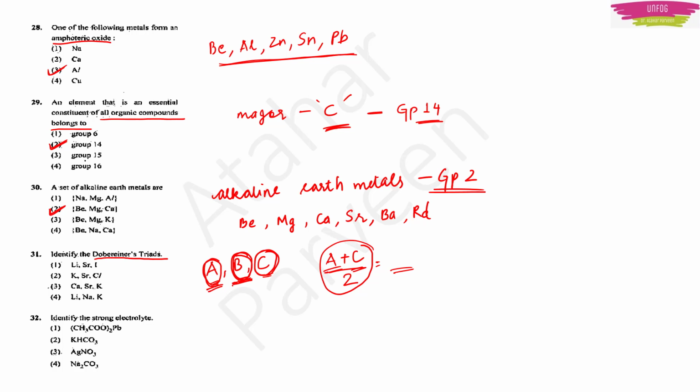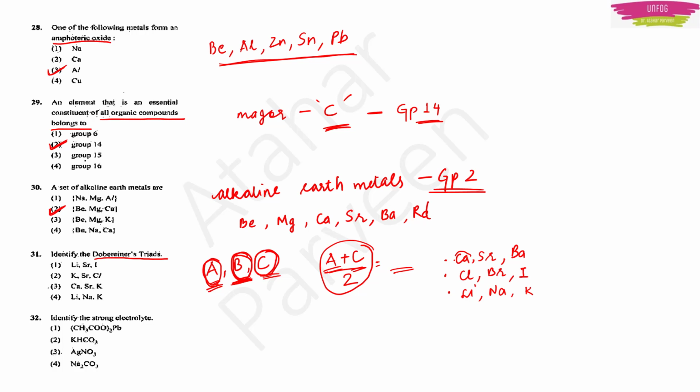Means A has little mass, B has more mass than A, and C has the most mass. And he gave us examples of those triads: calcium, strontium, barium was one triad. Then another triad he gave was chlorine, bromine, iodine. Then another triad he gave was lithium, sodium, potassium.